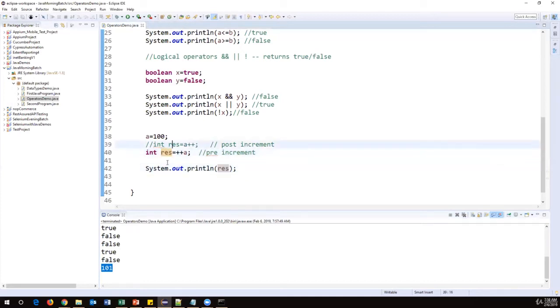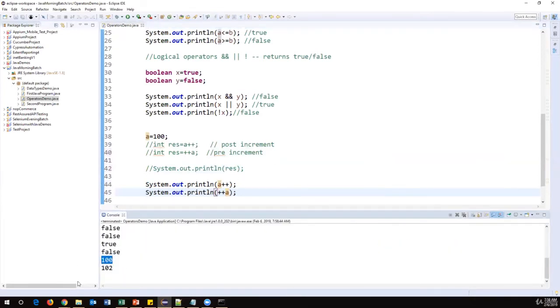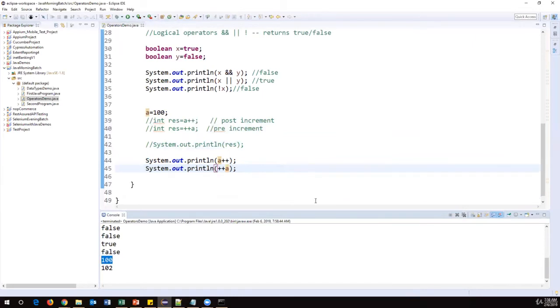And without using this third variable also we can do that. Suppose I don't want to use any variable. How we can do this is I can just write system.out.println a plus plus, and the same statement again I'm writing here, plus plus a. Now see the output. First time it is 100, second time 102 is given. So why is it 102?